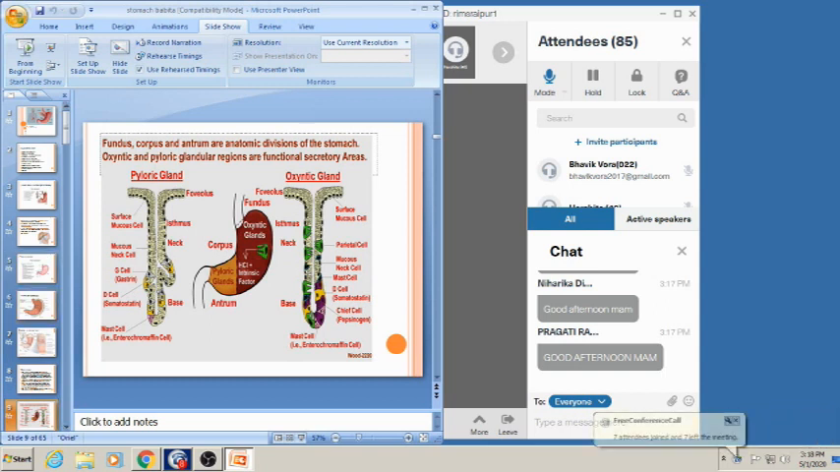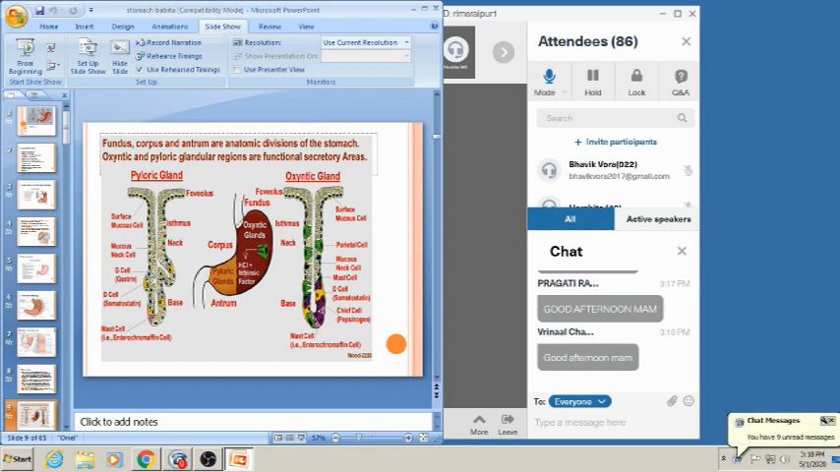So this is the pyloric gland and this is the oxyntic gland. Here you can appreciate the oxyntic gland. The main specific cells present in the oxyntic gland are the chief cells and parietal cells. The specific cell present in the pyloric gland is the G cell, which secretes gastrin.